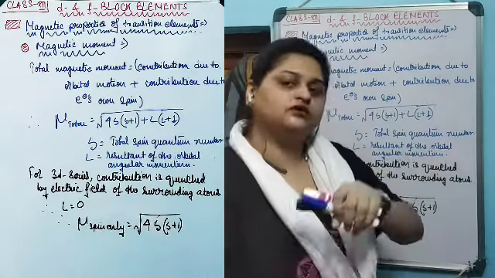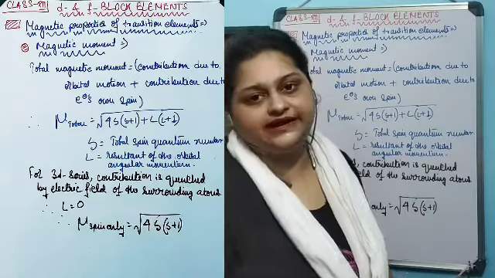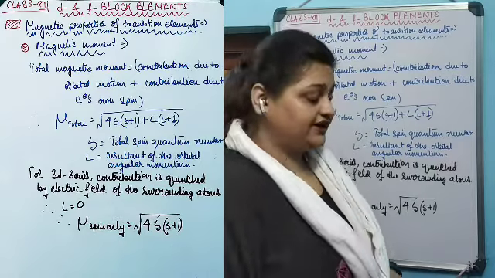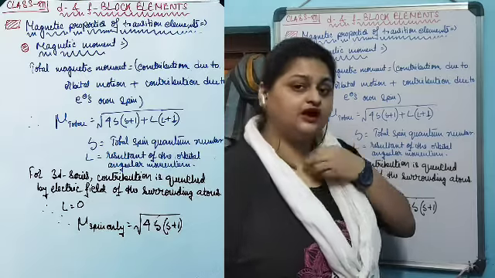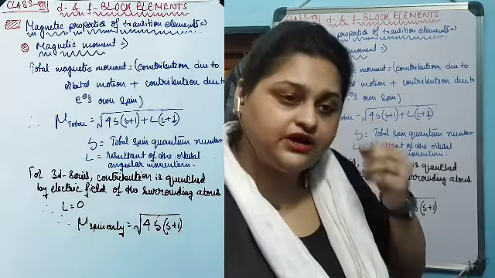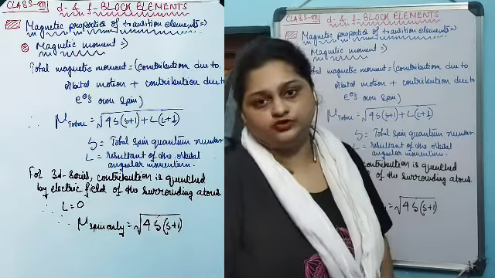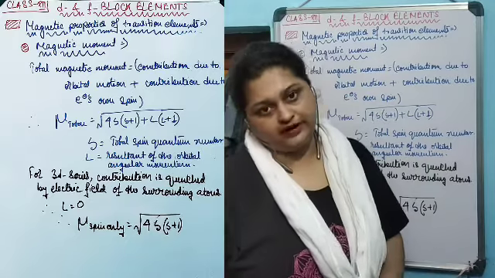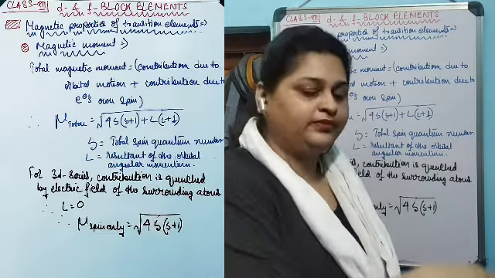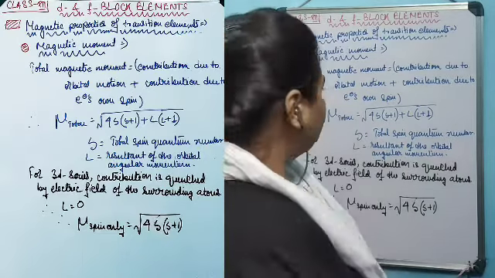So the total magnetic moment created by an element, by an unpaired electron, is the total contribution coming from the magnetic moment due to the orbital rotation and the magnetic moment due to its own spin.